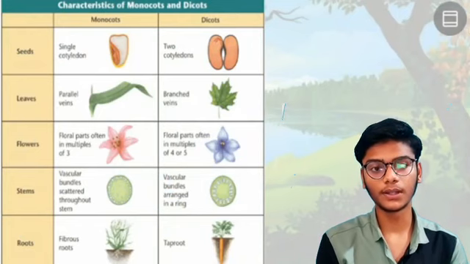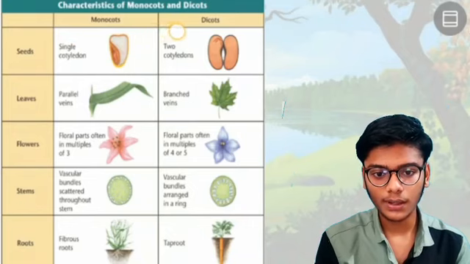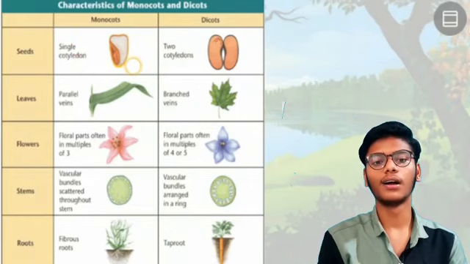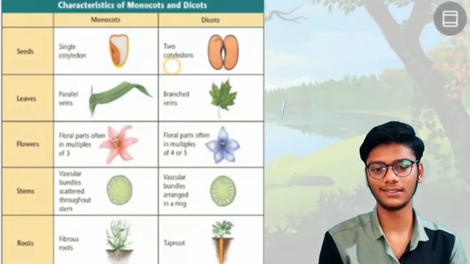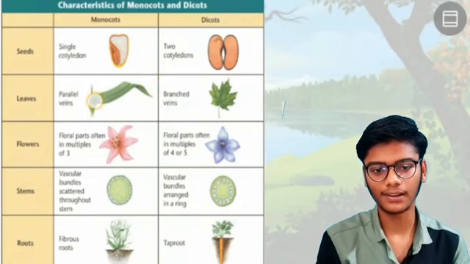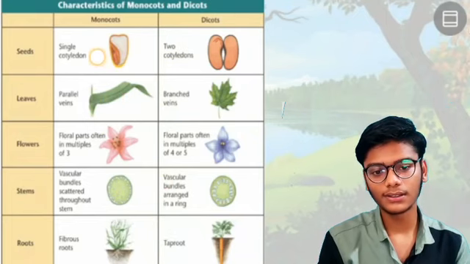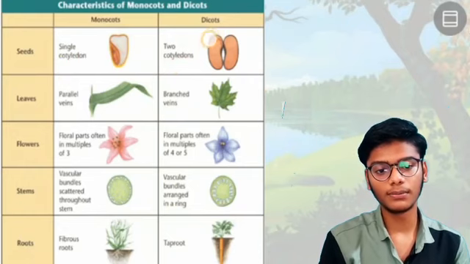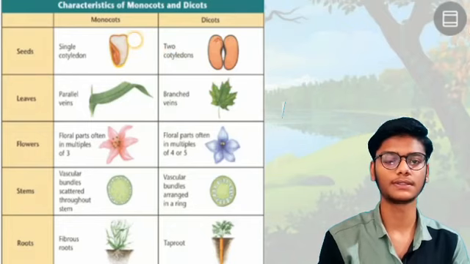And before moving to the next topic, let us see monocots and dicots. Monocots have a single cotyledon, which means inside the seed we can see only one cotyledon, and dicots have two cotyledons. If you observe some seeds, you will understand this easily. Parallel veins, you will see later. Only remember, this is single cotyledon and two cotyledons. Dicotyledon seeds will be in this shape, like two beans, and monocotyledon in this shape. Remember this much.